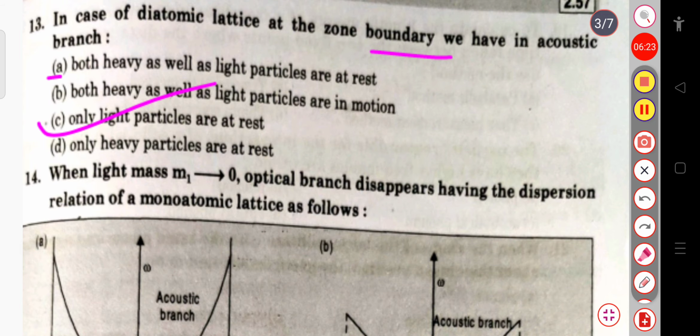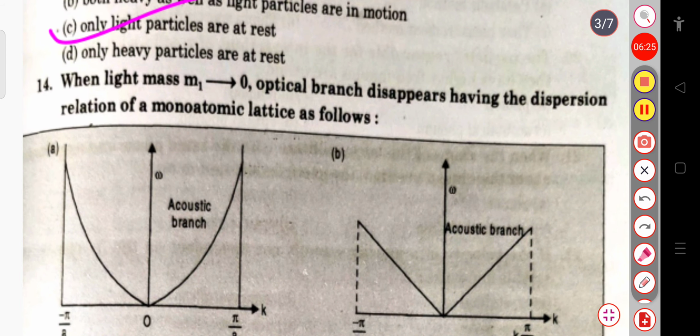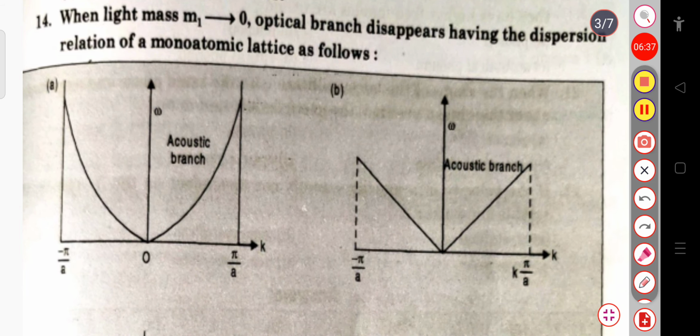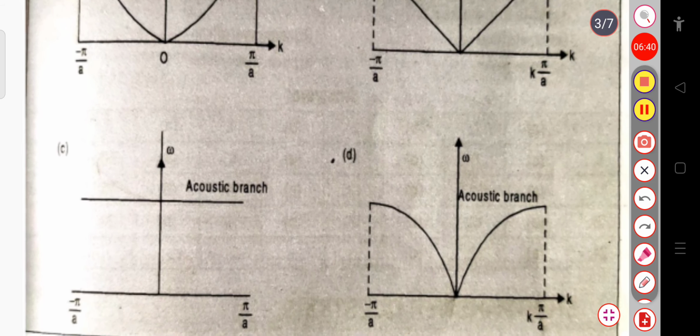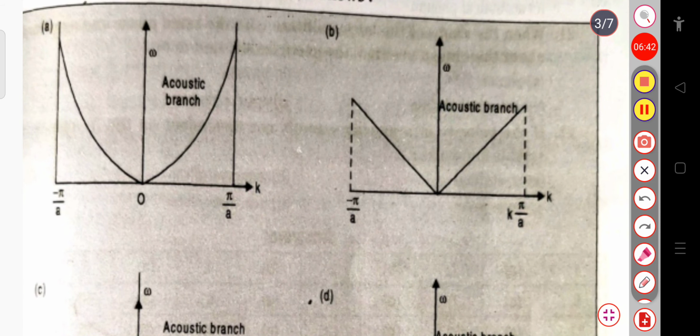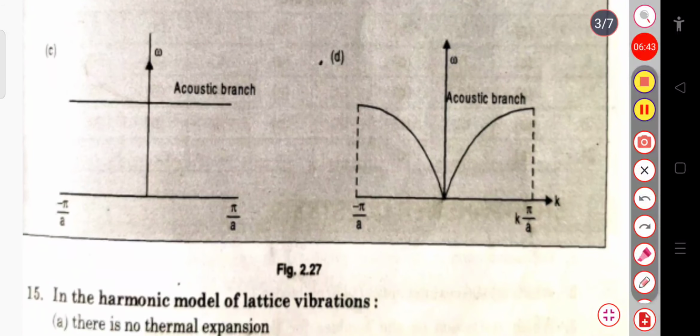Then the next question is, when light mass m1 tends to 0, the optical branch disappears, having the dispersion relation of a monoatomic lattice as follows. So from this figure you have to choose which one will be the correct answer. You can see this is, for the acoustical branch, your correct answer. And also you can see here this k value lies between minus pi by a to plus pi by a.